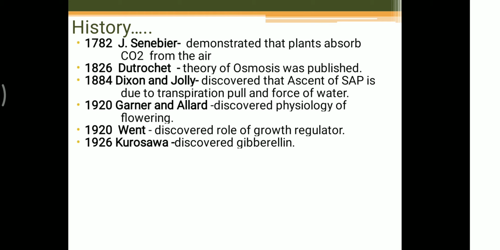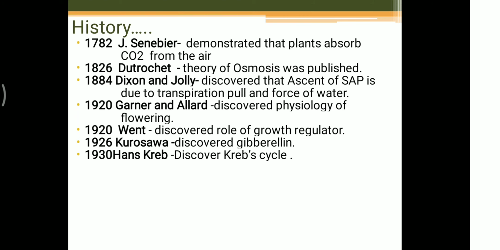Gibberellins are extracted from a fungus named Gibberella fujikuroi, and the main function of gibberellin is to enhance the growth of the plant or to expand the growth of the fruits. We also study this in one of our chapters.